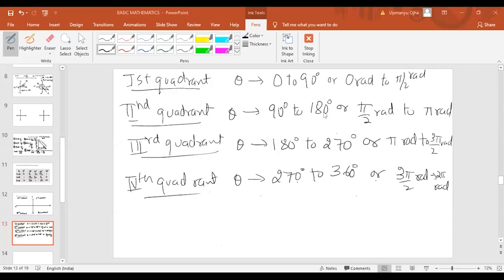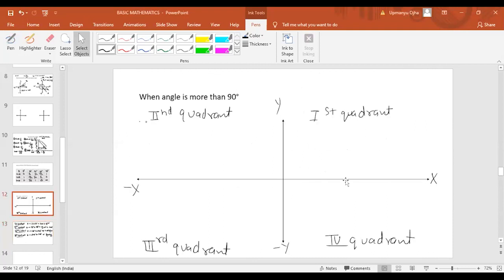Very good. Okay. So we can look at this. In the first quadrant, the angle will lie from 0 to 90, then 90 to 180, 180 to 270, 270 to 360 degrees. Okay. Now you have to remember one rule here, that in the first quadrant,